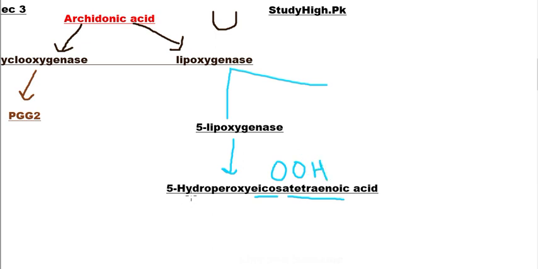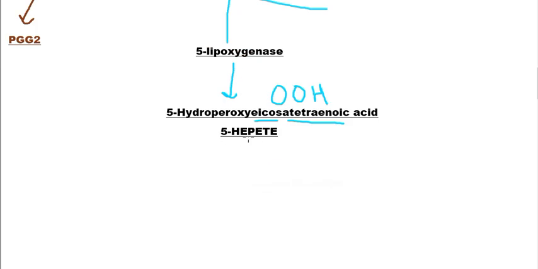This 5-hydroperoxy icosatetraenoic acid is also written in simple form as 5-HPETE. This 5-HPETE can further be converted into leukotriene A4 by removal of hydroxyl from the hydroperoxy group.